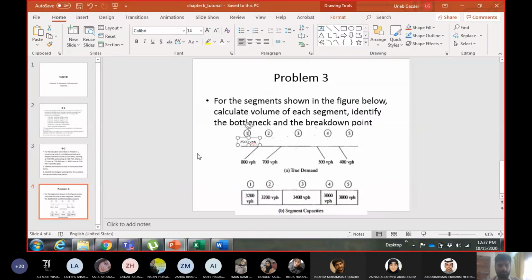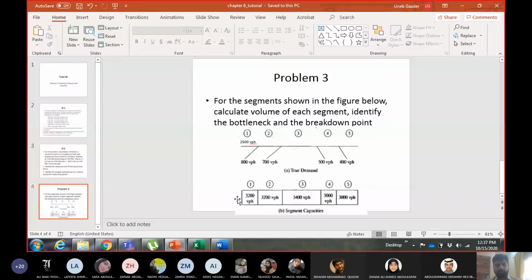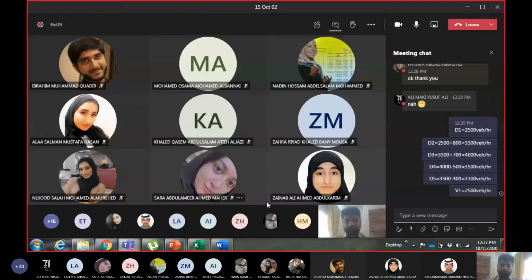Okay, so 2500 is less than capacity. The demand for segment 1 is less than capacity. The volume is 2500. So volume in segment 1 is 2500 vehicles per hour. Segment 2 demand is 3300. Capacity is 3200. So the volume will be 3200.